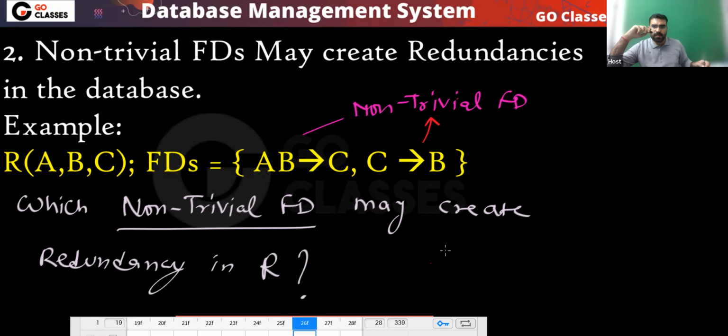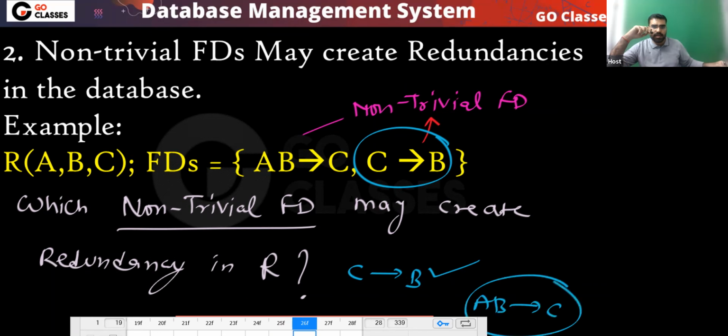So the answer is only this can create. Remember, C determining B can create redundancy. This will not create redundancy. Okay, let's check it out.